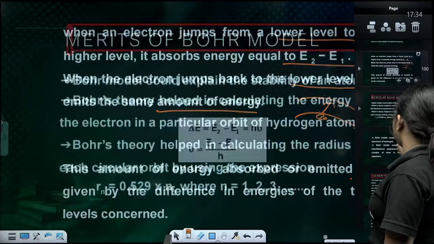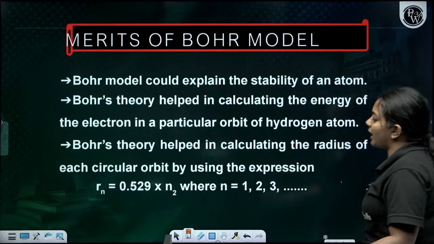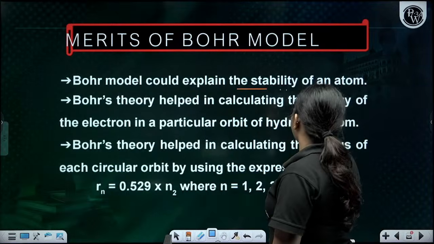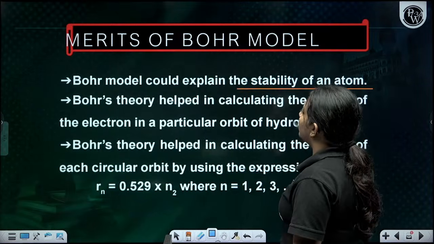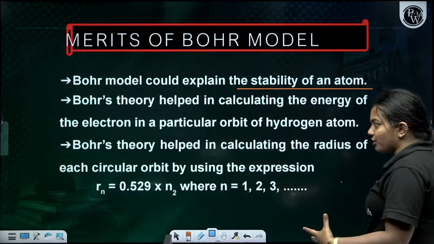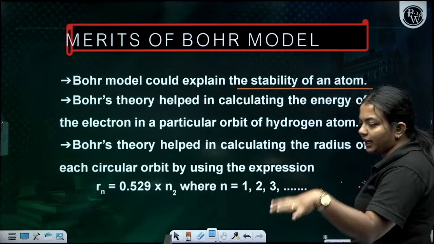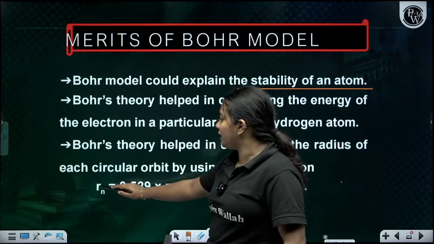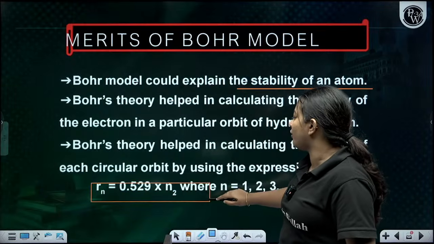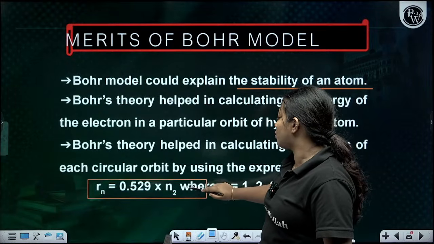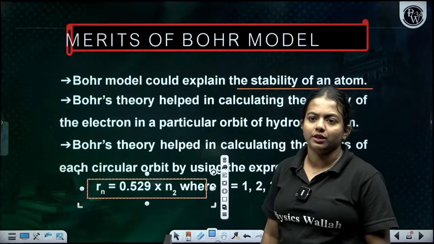So now comes the merits. Merit one: Bohr could explain the stability of the atom. It also helps in calculating the energy and the radius. The radius is equal to 0.059 into n squared, where n is 1, 2, 3. They will ask you this, okay.